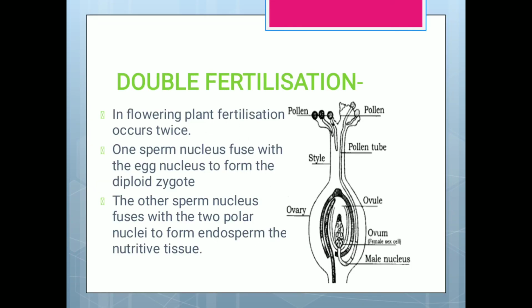Double fertilization. In flowering plants, fertilization occurs twice. One sperm nucleus fuses with the egg nucleus to form the diploid zygote. The other sperm nucleus fuses with the two polar nuclei to form the endosperm, the nutritive tissue.